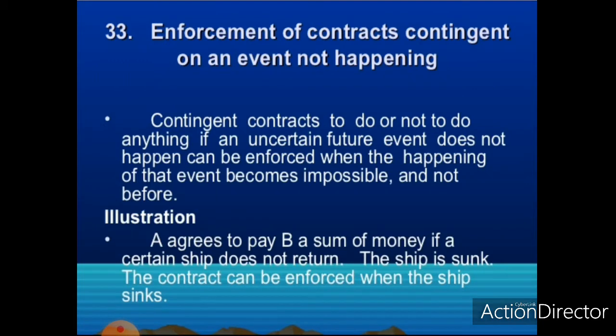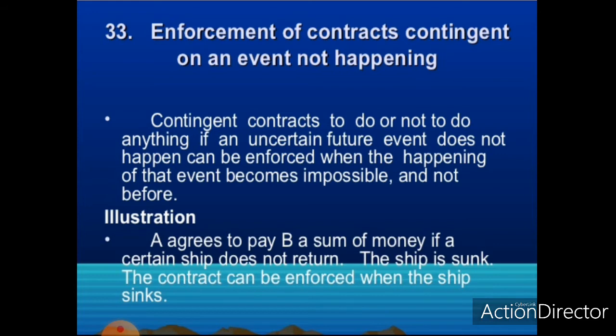Now the next rule is enforcement of contracts contingent on an event not happening. This is explained under section 33 of the Indian Contract Act. As per this section, for contingent contracts depending on the non-happening of an uncertain future event, if a person makes a promise to do a thing only on the non-happening of a certain event, then he is bound to perform it only when the particular event becomes impossible and not before.